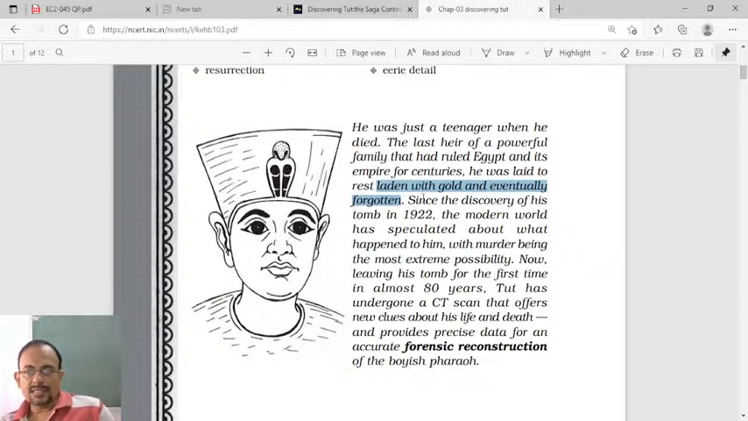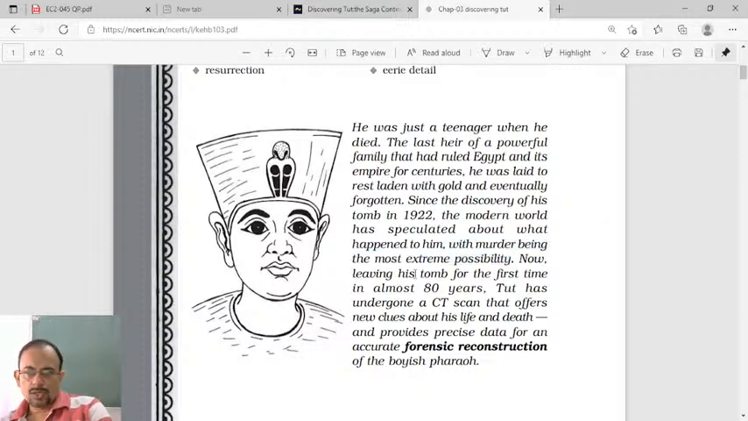His tomb was discovered in 1922, right? 3,300 years after he died. Can you imagine? His tomb was discovered in 1922 by a British archaeologist. The modern world has speculated about what happened to him, with murder being the most extreme possibility. So the possibility of his death was murder.